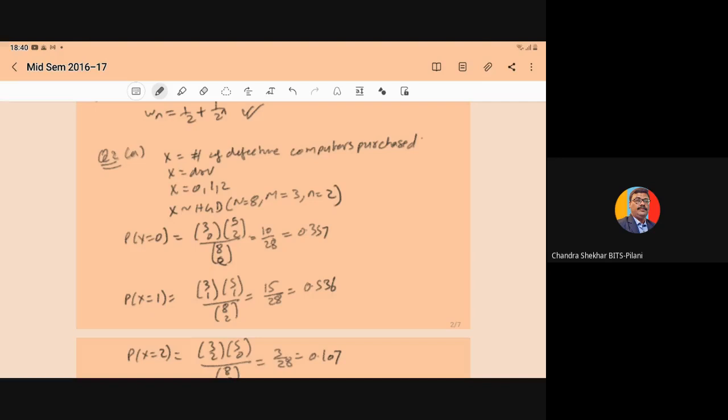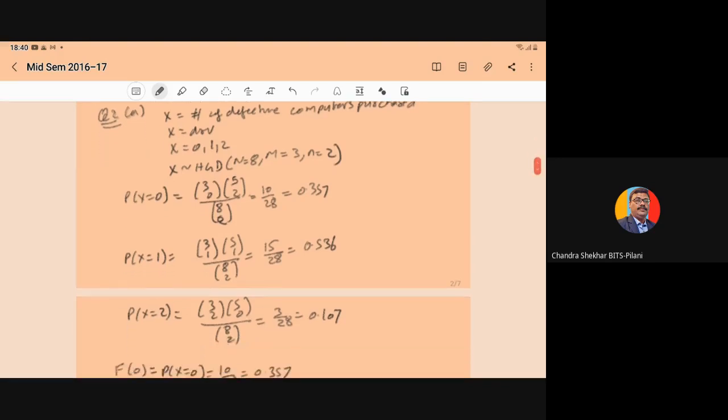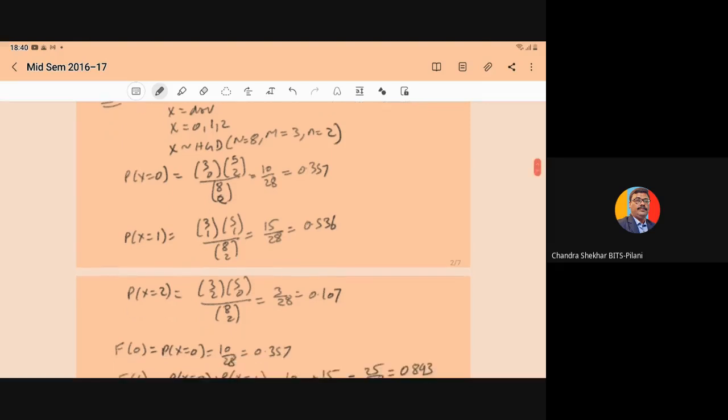So here X follows the hypergeometric distribution with N equal to 8, M equal to 3, n equal to 2. Now we have to derive the PMF for X of the hypergeometric distribution. For X equal to 0, the probability will become 3C0 into 5C2 upon 8C2. So in total it will come 10 upon 28.